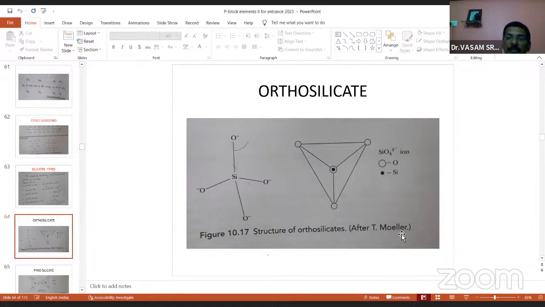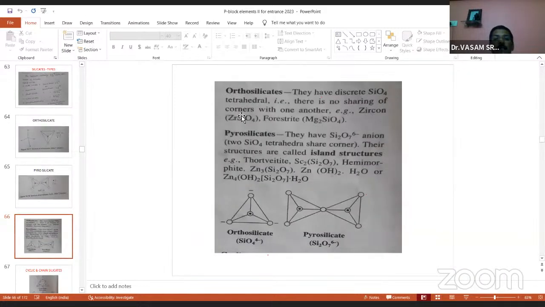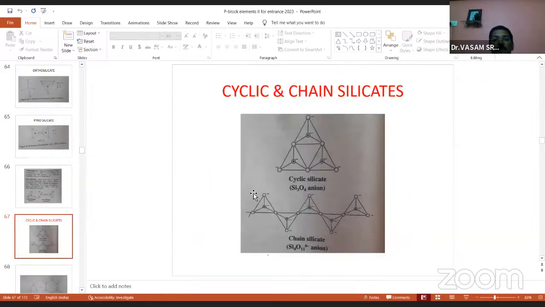This is the structure of orthosilicate, and this is called pyrosilicate. Like this is a connecting link between 2 silicons, silicon oxygen silicon. The formula is Si2O7 6-. The structure of pyrosilicate. And the orthosilicate and pyrosilicate information, orthosilicate structure, pyrosilicate. And this got cyclic silicates like this, cyclic and chain silicates. The cyclic, 3 silicons, and these are the cyclic silicates and chain silicate structure.